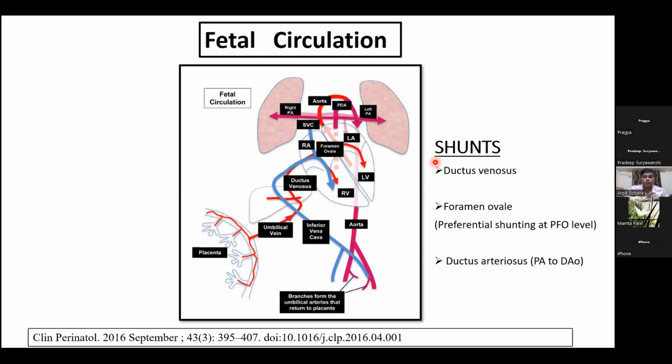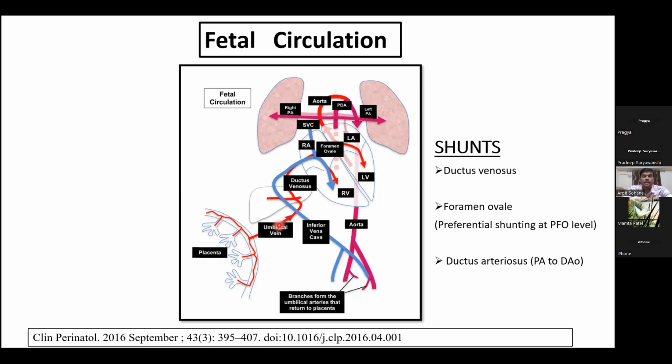To start with the placenta, the uterine arteries provide blood flow to the placenta, and through the capillaries the oxygen and nutrients are provided to the chorionic villi. The blood merges into the umbilical vein, which carries the maximum oxygen-carrying blood and the nutrients.